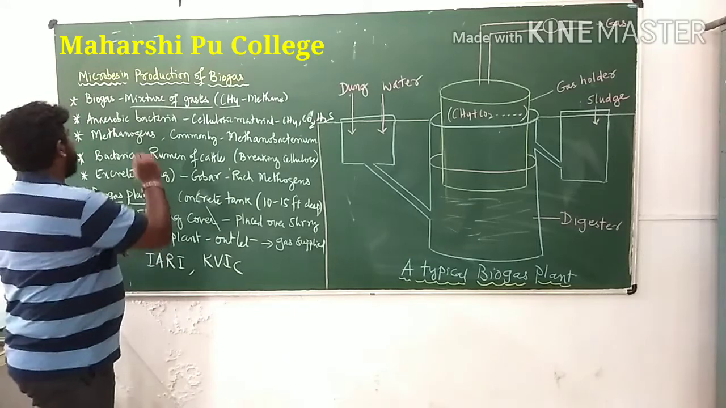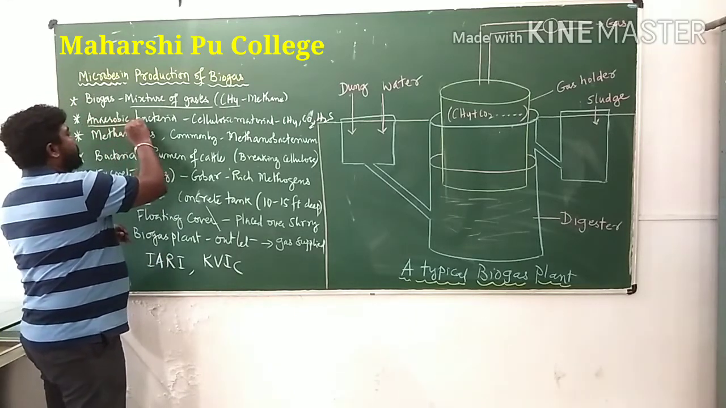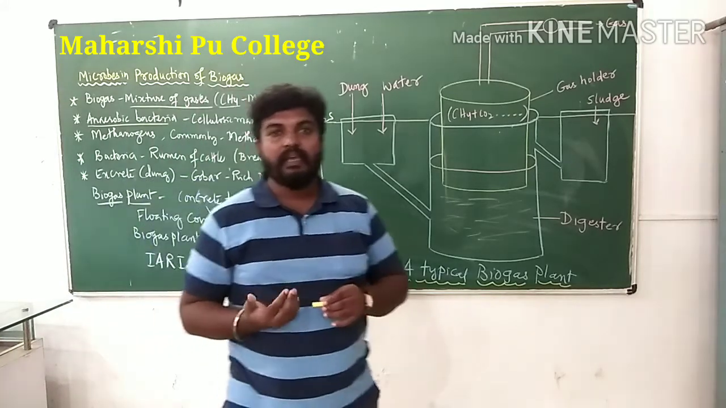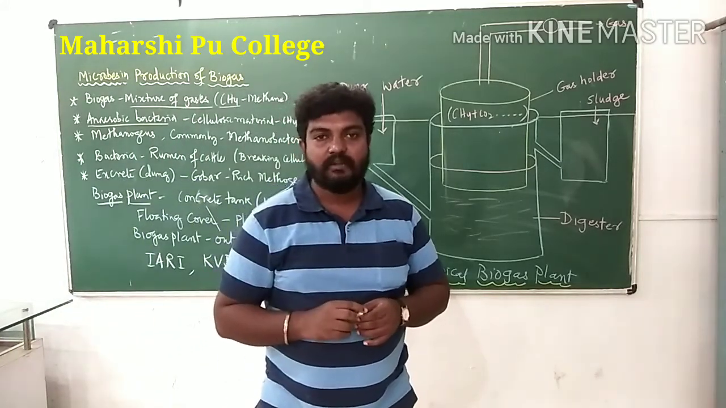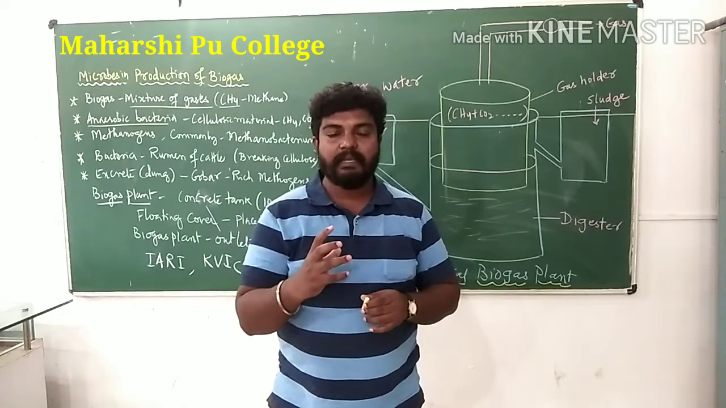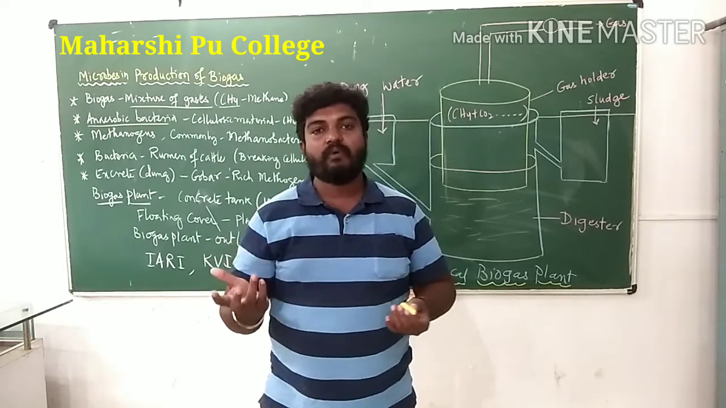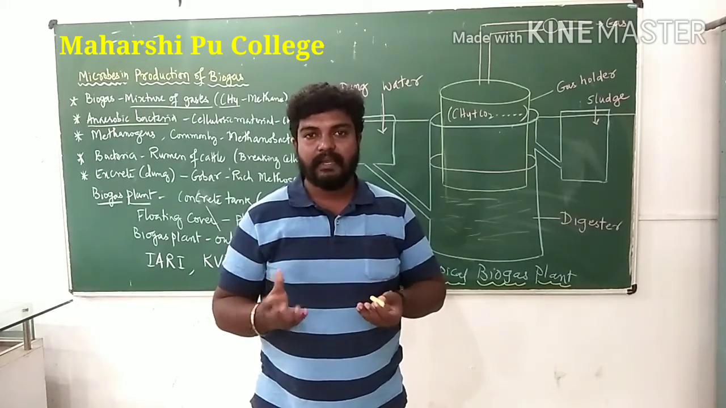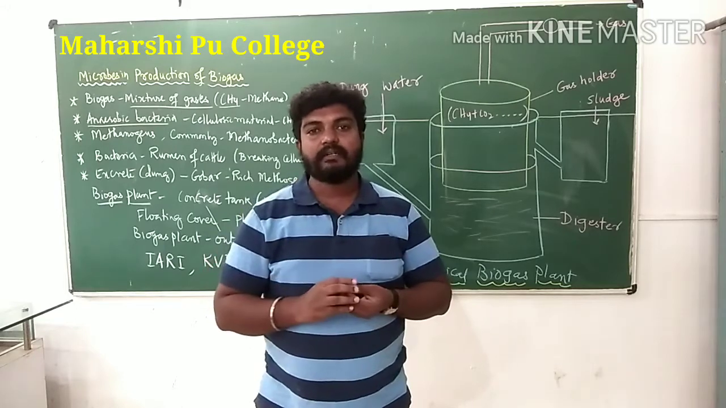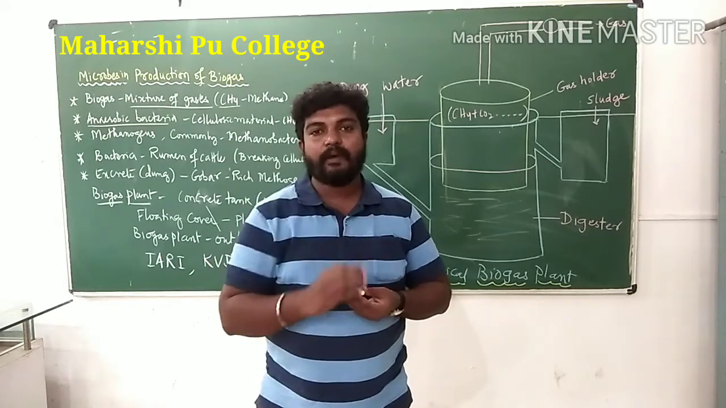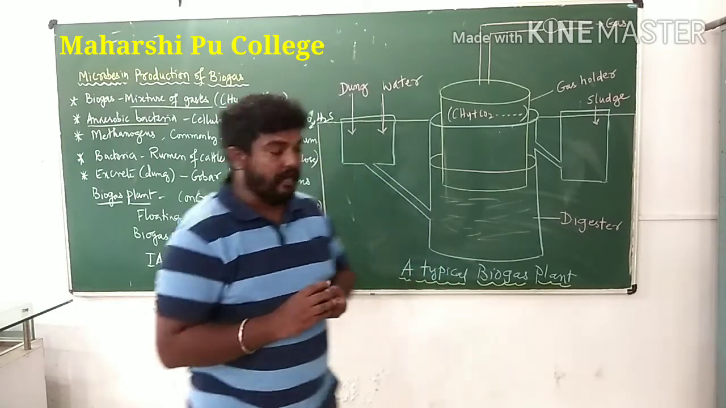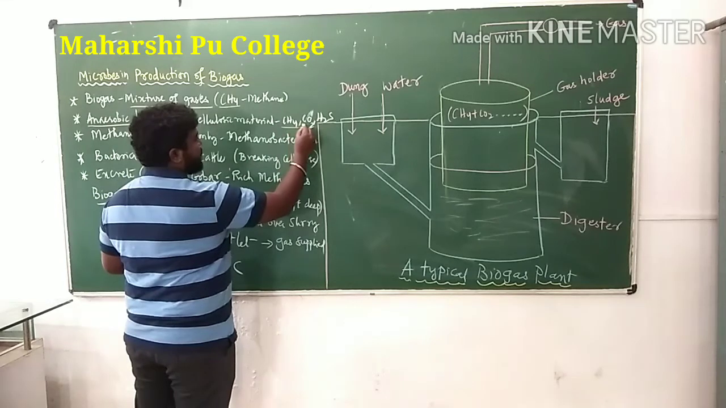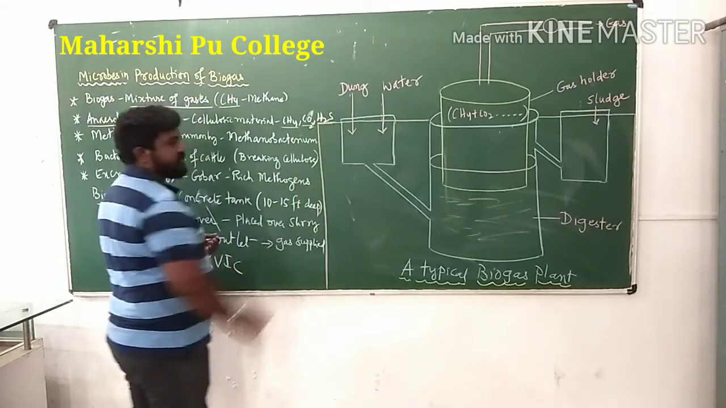Okay. So coming to how this gas is produced. Some bacteria act anaerobically upon the cellulosic material. Anaerobically means the bacteria which do not require oxygen. Without oxygen, these bacteria act upon the cellulosic material and produce a mixture of gases: methane, carbon dioxide, and hydrogen sulfide.